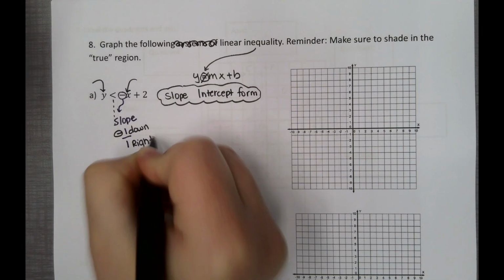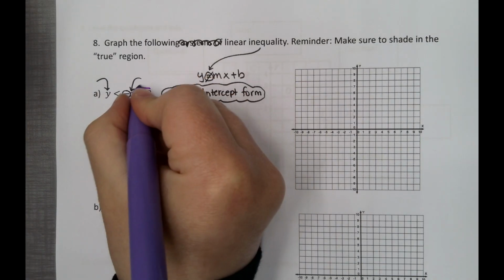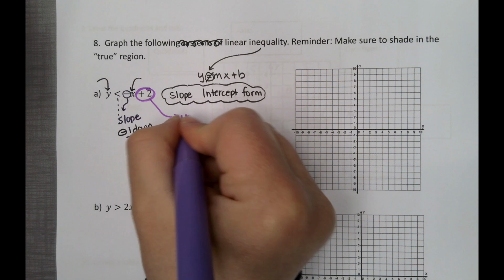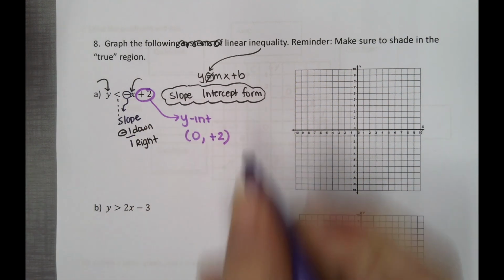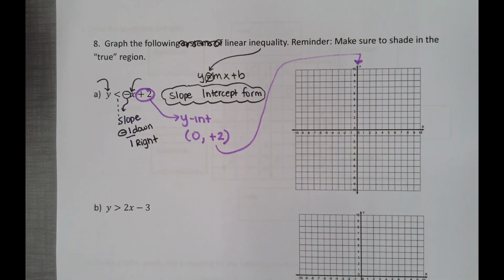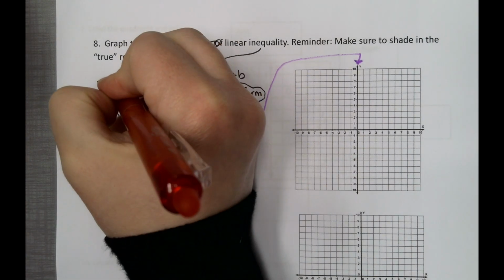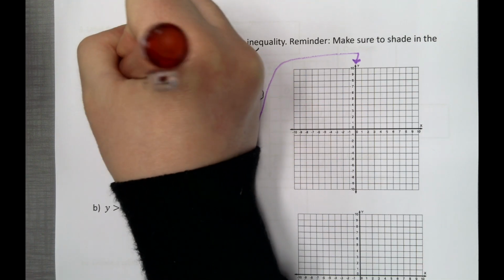For your y-intercept, you're going to pick up the positive 2, and you're going to write it as 0, comma, positive 2 for your starting point on the y-axis. Then you're going to take a look and see, do we have an open or closed, solid or dotted? This right here is going to be open, which means it's going to be dashed.